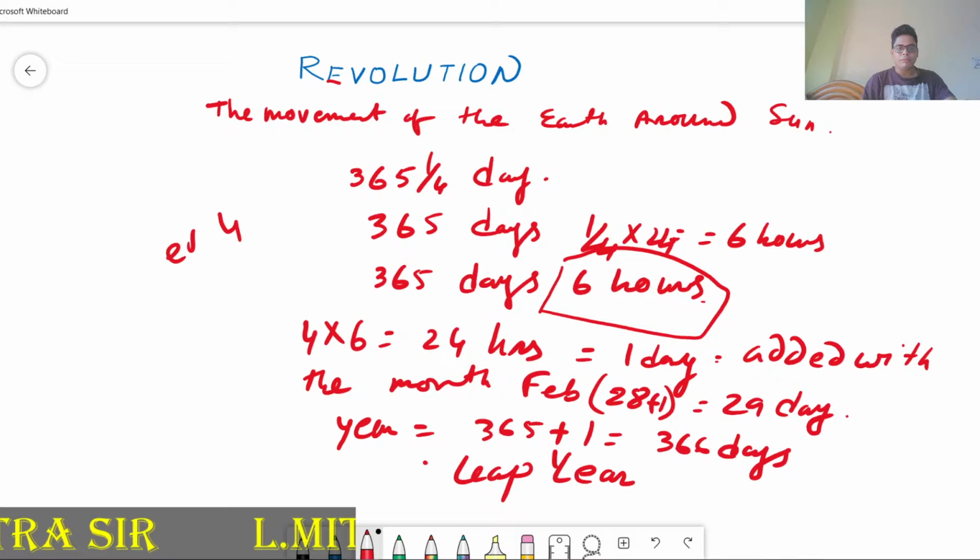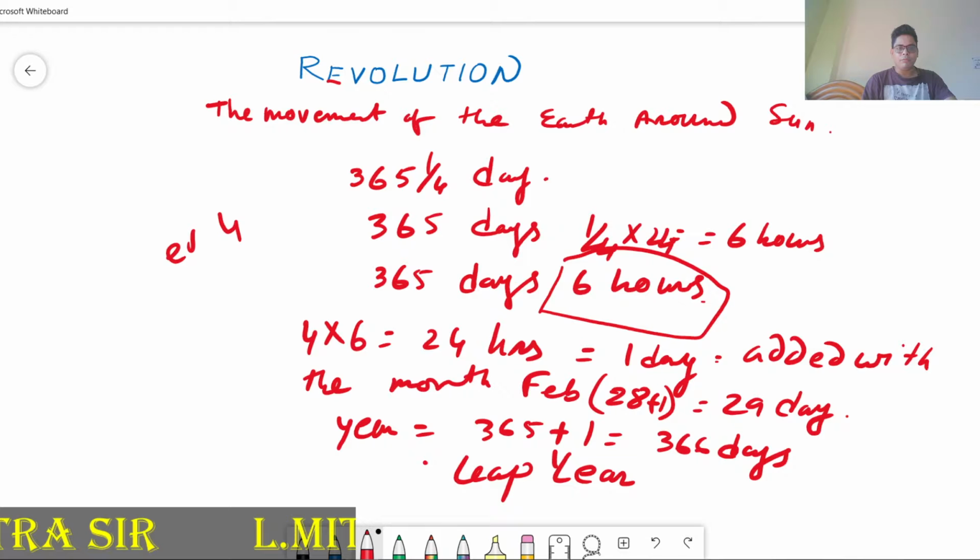Last we considered that 2020 was a leap year. Then 2024 will be a leap year, then 2028 will also be a leap year. Every after 4 years we get a leap year.